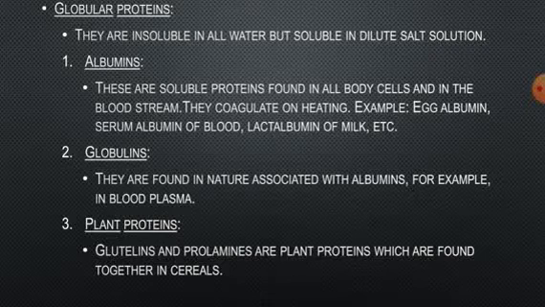Glutenins and prolamines are the plant proteins which are found together in cereals. They are insoluble in water, but when heated with water, they form a tenacious sticky mass that is known as dough. Prolamines are alcohol soluble proteins. So these are the plant proteins.